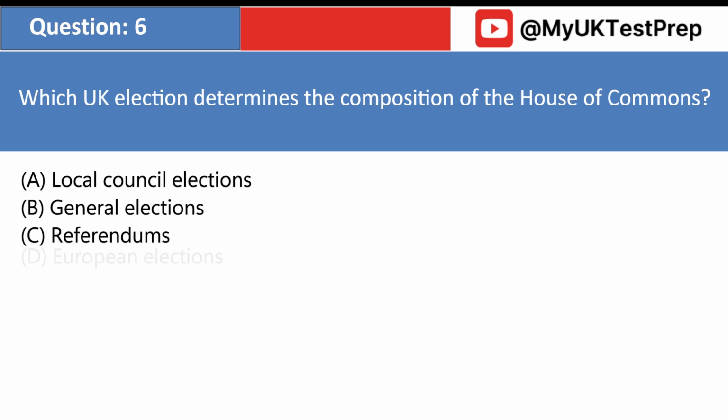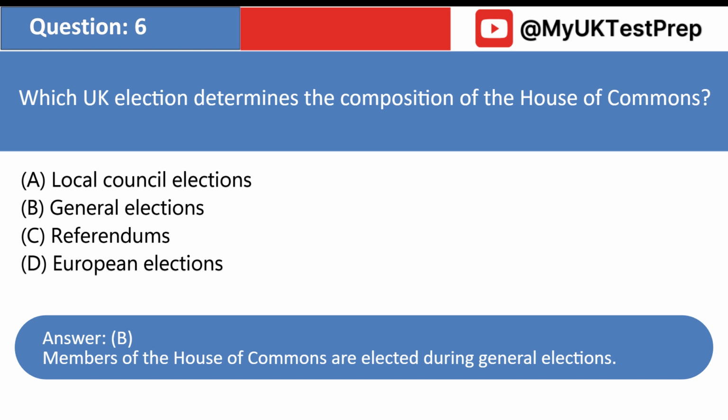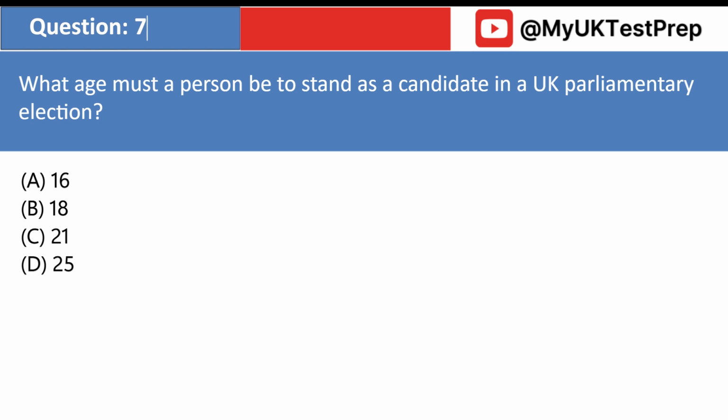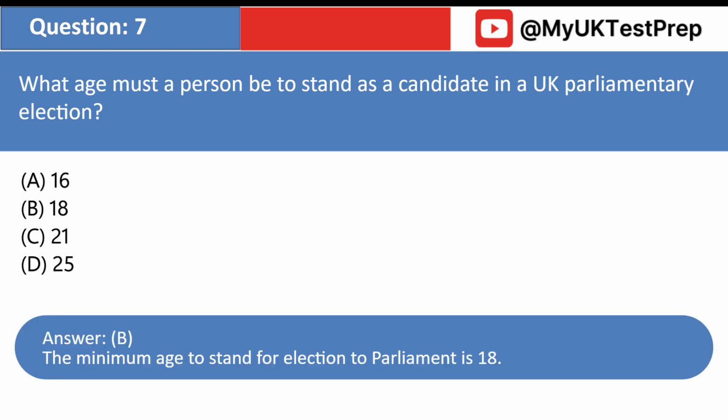Which UK election determines the composition of the House of Commons? A. Local council elections. B. General elections. C. Referendums. D. European elections. Answer: B. Members of the House of Commons are elected during general elections. What age must a person be to stand as a candidate in a UK parliamentary election? A. 16. B. 18. C. 21. D. 25. Answer: B. The minimum age to stand for election to Parliament is 18.